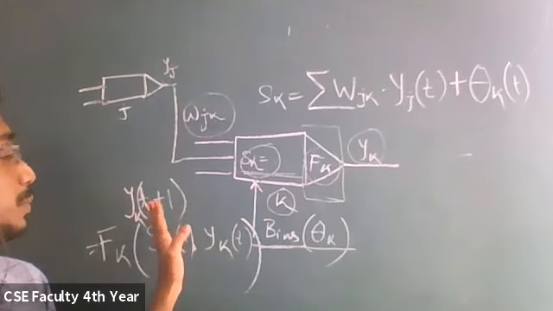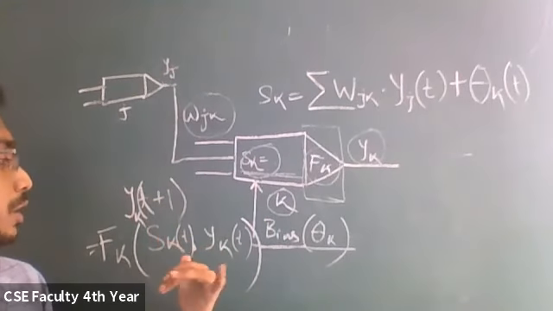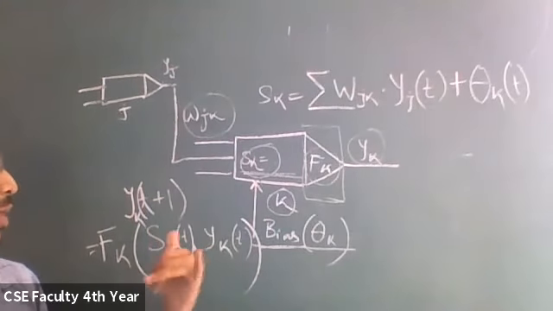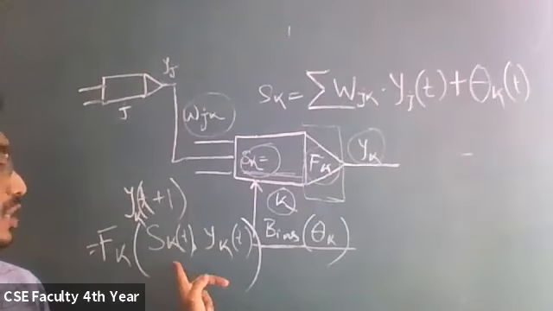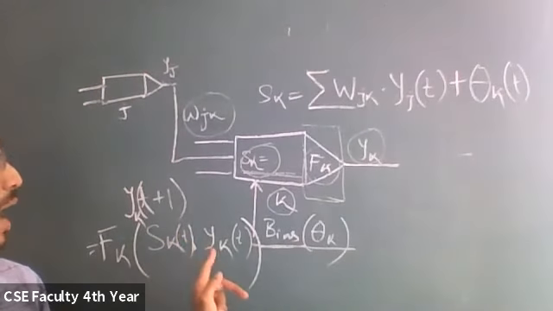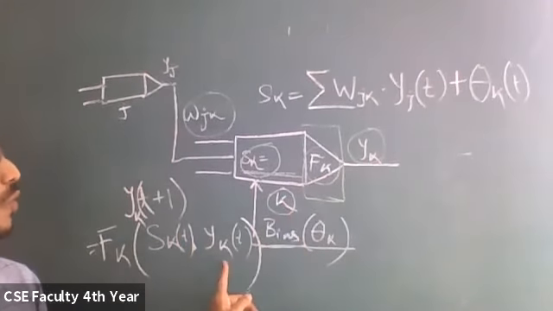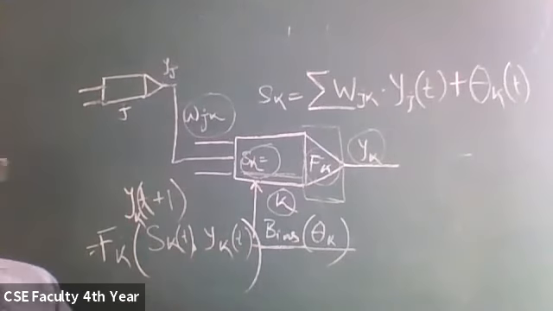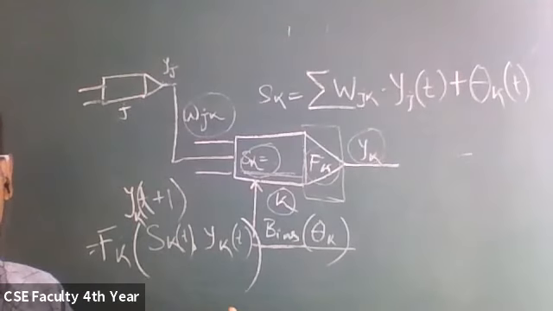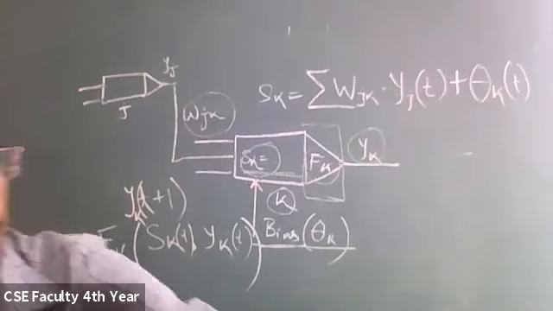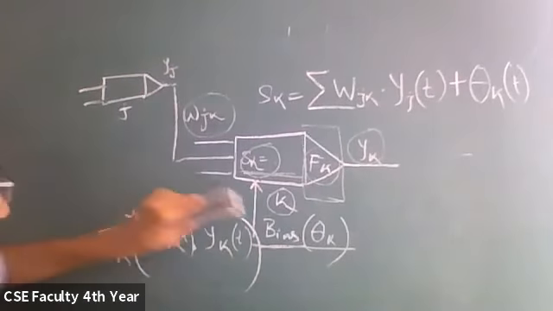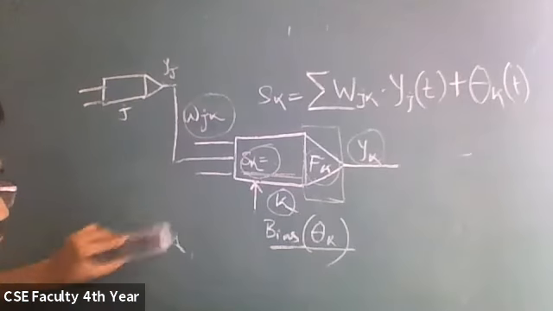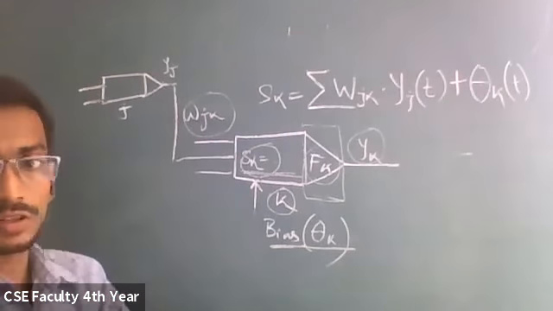At time t plus 2, it will take the propagation rule of t plus 1 and the output yk t plus 1. This is how it is updating, and it is a non-decreasing function. Okay, so some terminologies are there. We'll discuss all these terminologies.